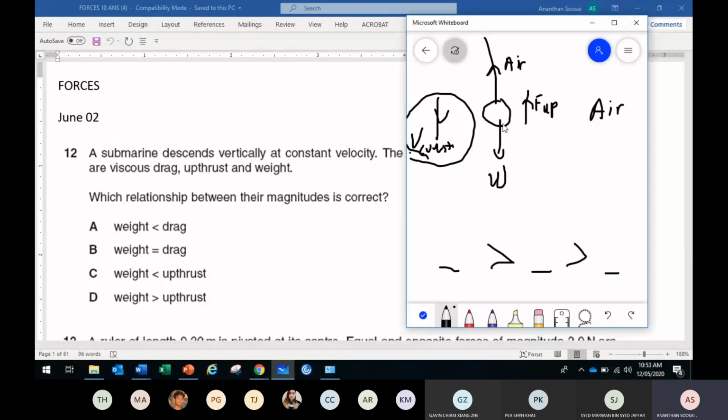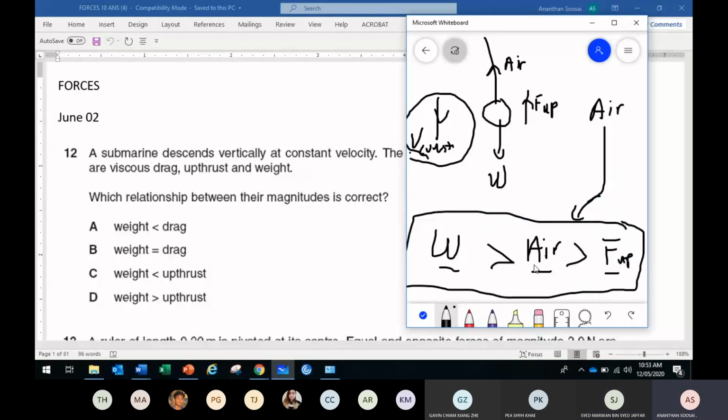The largest is the weight, because it's the only force acting down. Who's the second largest force? It should be the air resistance. The lowest is the upthrust. This is the case of air, a fact to remember.